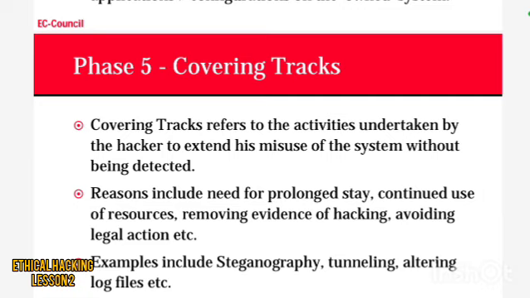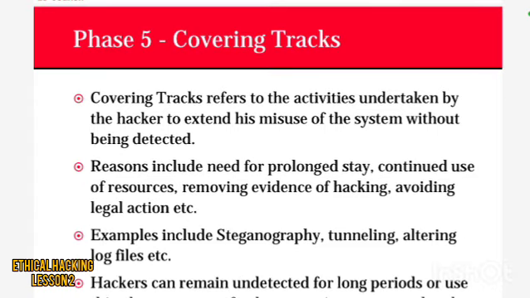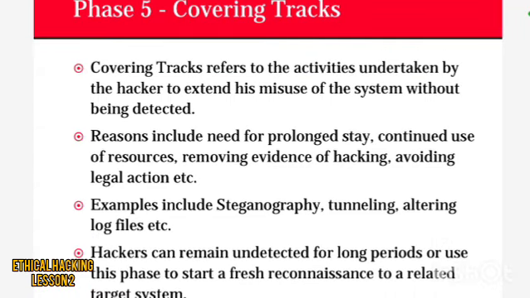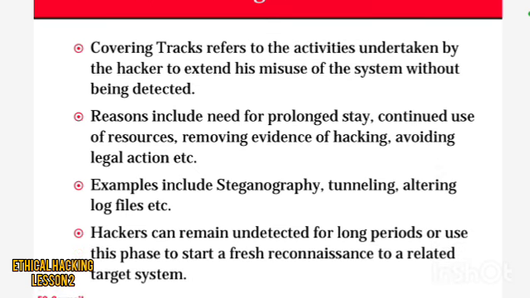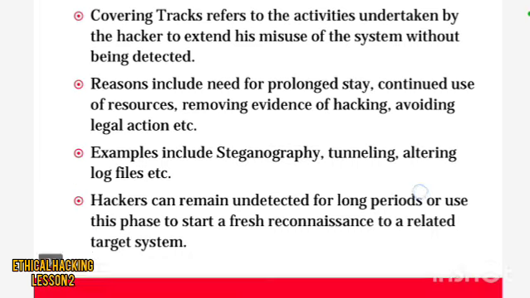Next, phase 5, covering tracks. Covering tracks refers to the activities undertaken by the hacker to extend his misuse of the system without being detected. Reasons include the need for a prolonged stay, continued use of resources, removing the evidence of hacking, and avoiding legal action. Examples include steganography, tunneling, altering log files. Hackers can remain undetected for a long period or use this phase to start fresh reconnaissance related to the target system.